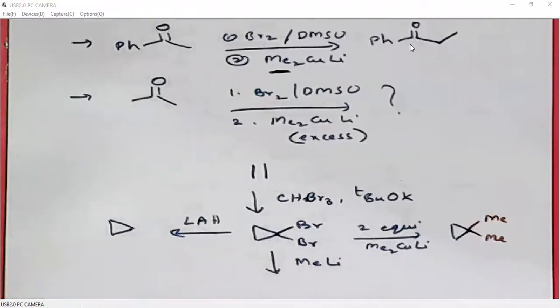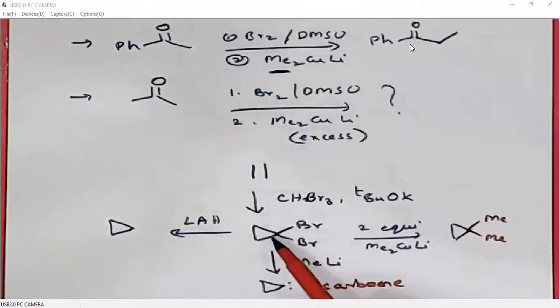Alkyl lithium reacts with 1,1-dihalo compounds and it generates carbene again. So this is how we can explore the Gilman reagents chemistry to extend the carbon chain by one more carbon.